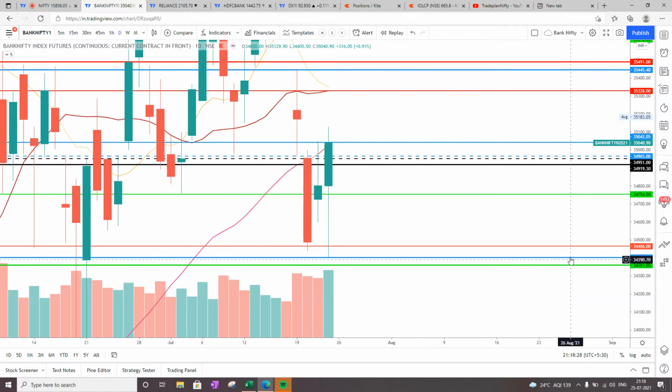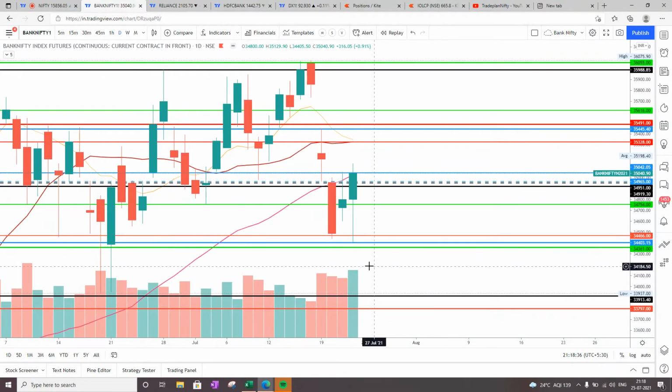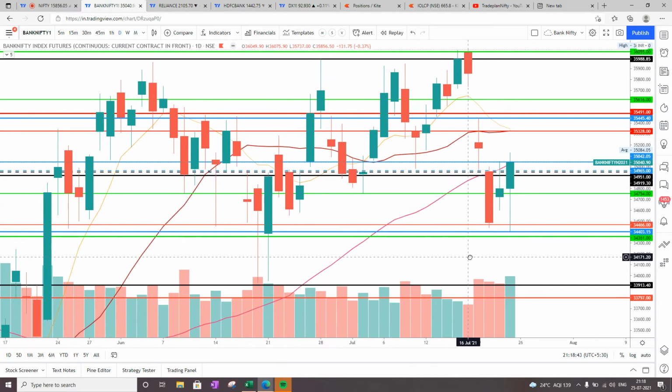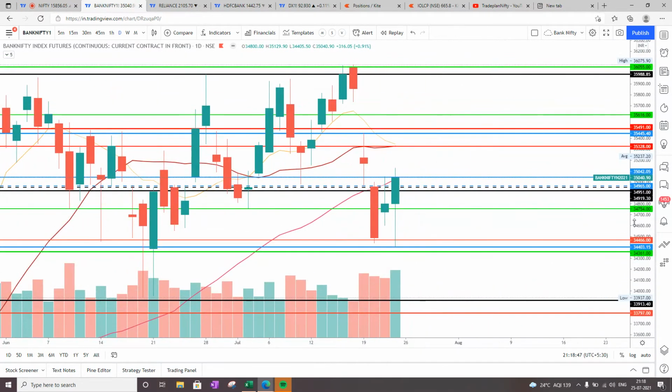So 34,400 to 34,460 is a very strong support zone, which is the bottom of a consolidation for Bank Nifty. If you see this daily chart, 34,360 and 34,400 is where Bank Nifty has consistently taken a very strong support.